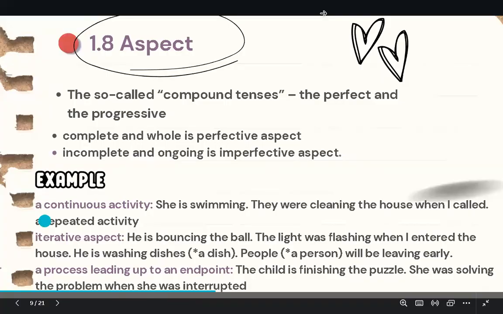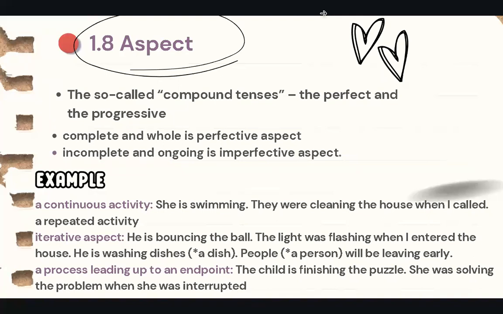When it comes to aspect, the so-called compound tenses are the perfect and the progressive. Complete and whole is perfective aspect, incomplete and ongoing is imperfective aspect. For example, a continuous activity: she is swimming. They were cleaning the house when I called. A repeated activity, in iterative aspect: he is bouncing the ball.